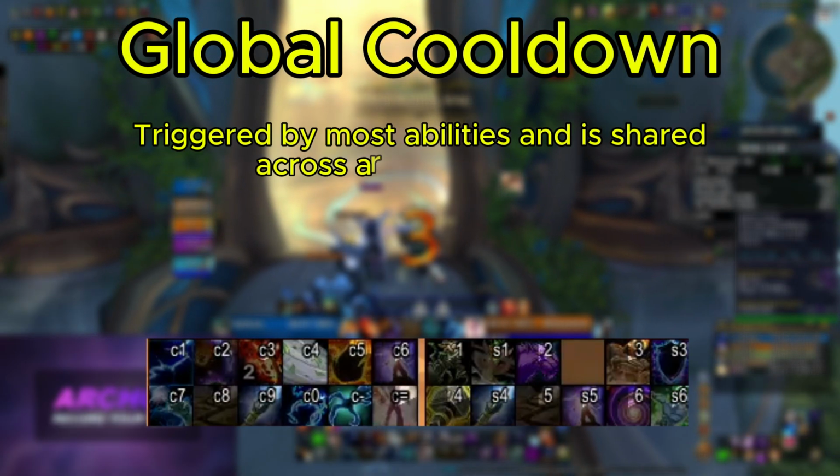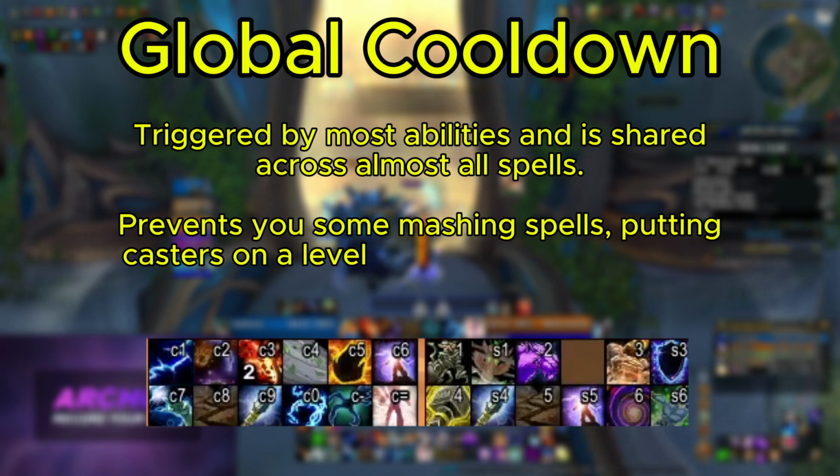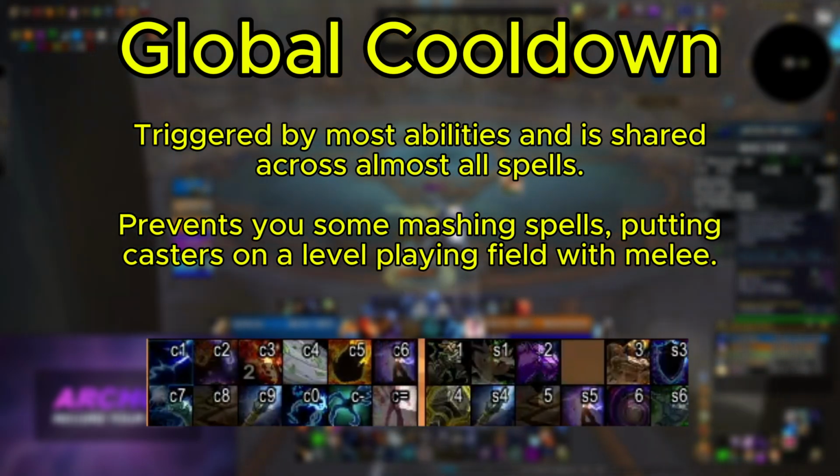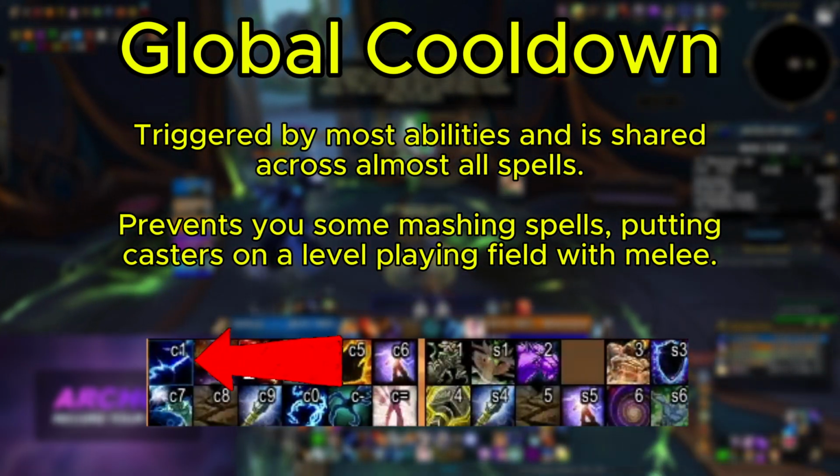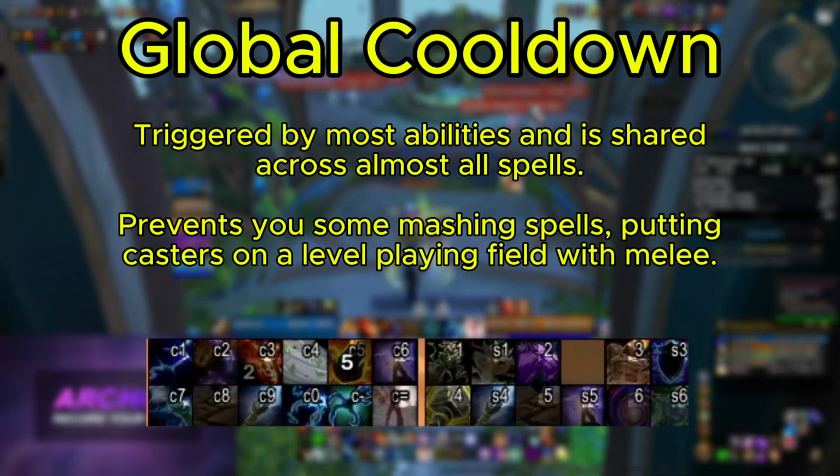GCD. Global cooldown. Triggered by most abilities, it is shared across most and almost all spells. It prevents you from mashing spells and tries to put casters back on a level playing field with melee. It is distinguished by the clockwise fade that you see on my spells when they are cast.